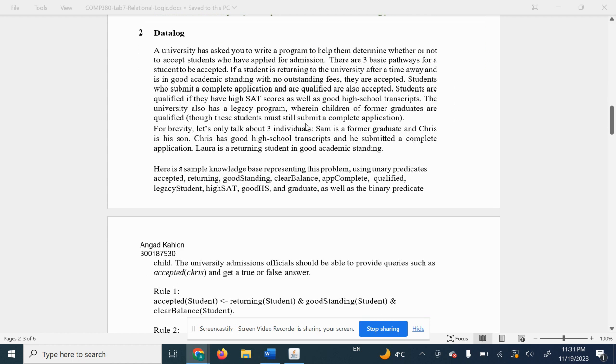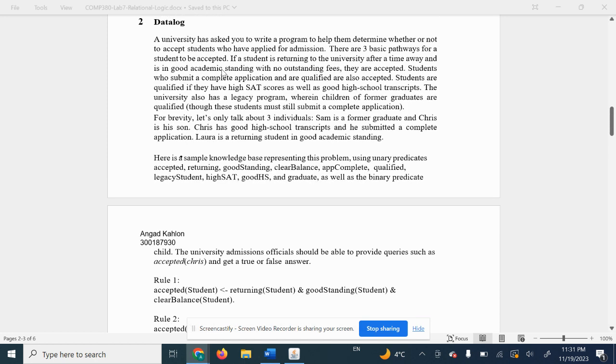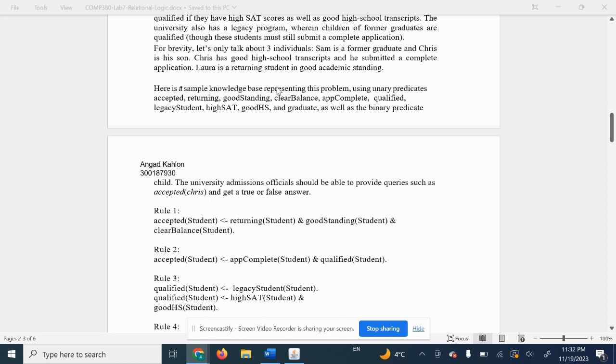For part 2 of this lab, we had a scenario where universities are accepting students, and there are three ways to accept. If a student is returning to the university after time away, they have to be in good academic standing with no outstanding fees. Students who have submitted a complete application and are qualified are also accepted. And students are qualified if they have high SAT scores as well as good high school transcripts, and they also have a legacy program.